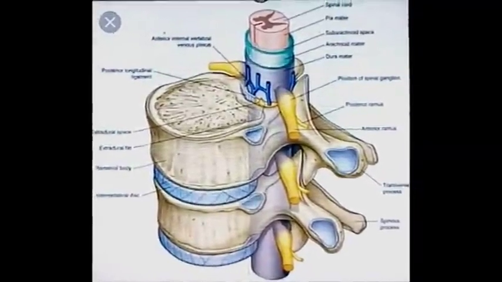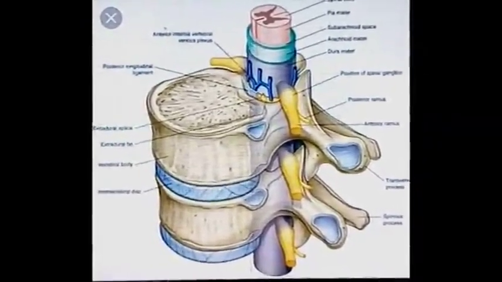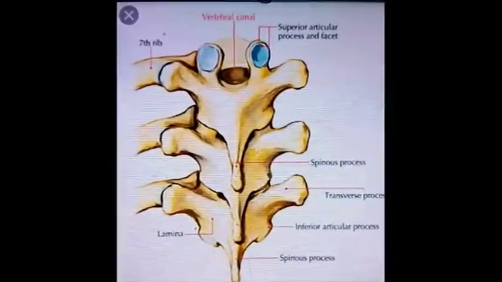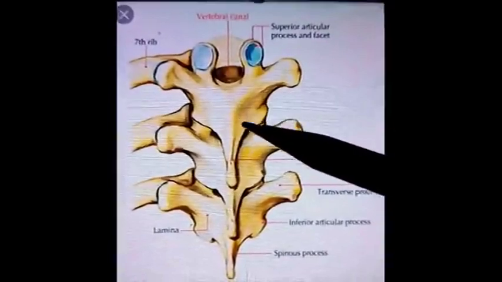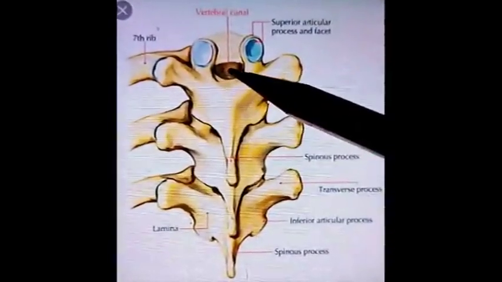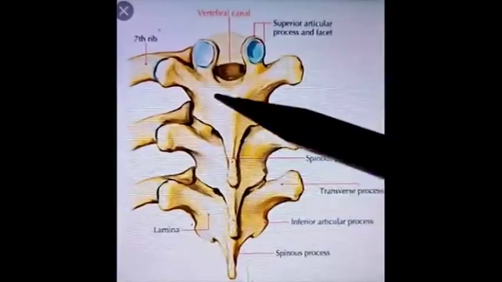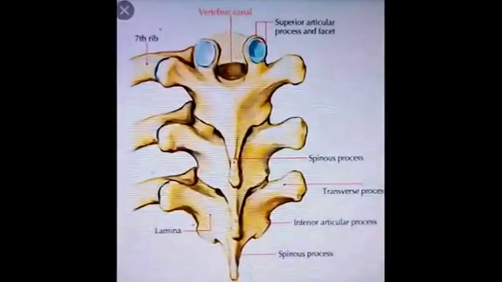Hello students, let us come to the next chapter, contents of vertebral canal. So first of all, we should know about the vertebral canal. When vertebrae are put in a sequence, their vertebral foramina lie one below the other, forming a continuous canal which is known as vertebral canal.